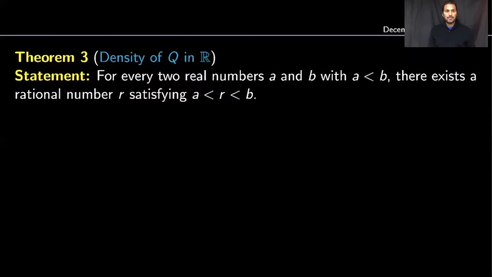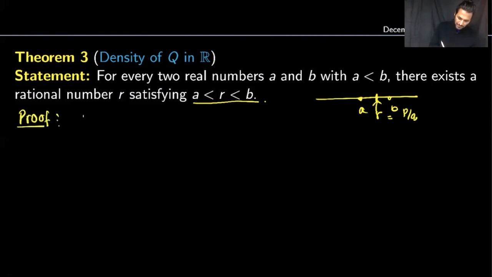Last but not least, our third main consequence of the axiom of completeness is the density of rational numbers in the reals. Here is the statement: for any two real numbers a and b, we can always find a rational number which is in between these two real numbers. In other words, if you pick any two real numbers on the real line, a and b, you can always find a number r which is rational, in the form p over q. So there always exists a number which can be written in p over q form between any two real numbers. Let's begin the proof of this statement.